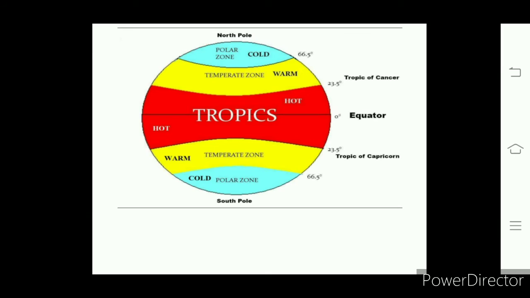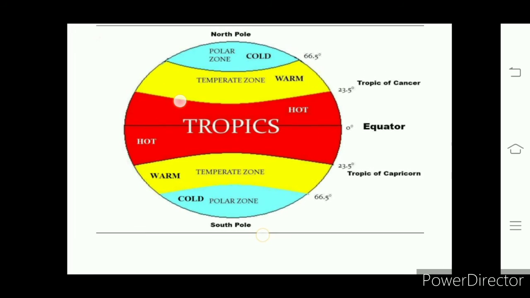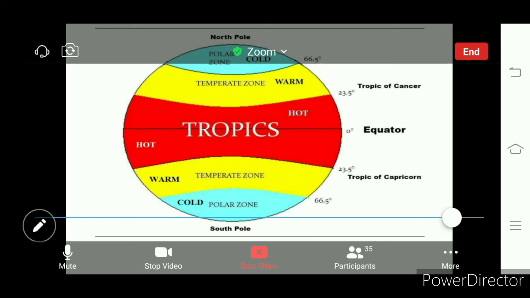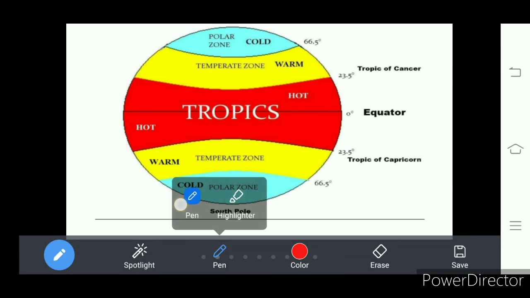Okay, now look at this slide. What do you find here? This is a slide showing three different belts. How many belts are shown here? Three different belts. One is tropic, which is shown here. This is the tropical region. It is very hot, as it is near to the equator, where insolation received is high, and at either side of